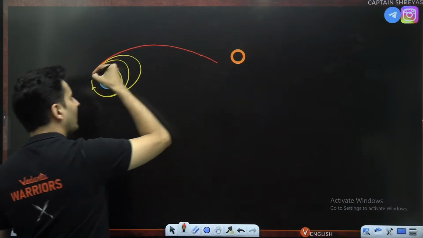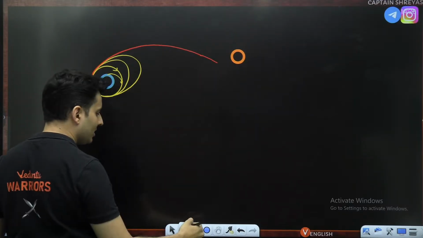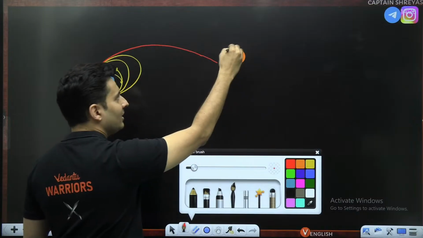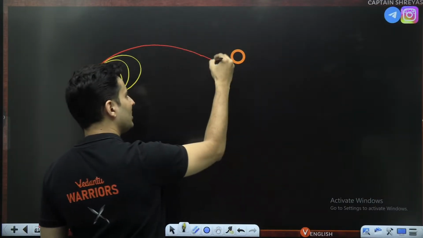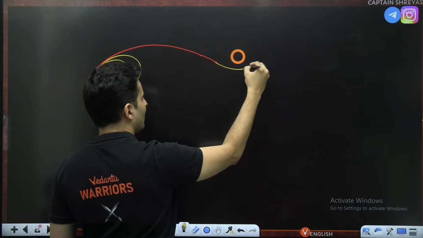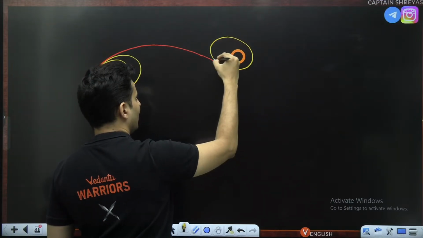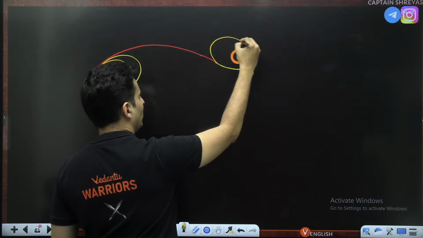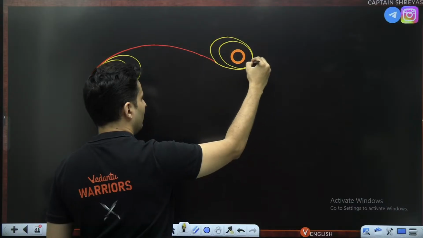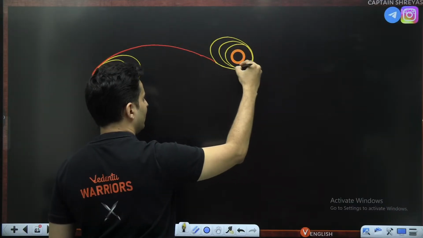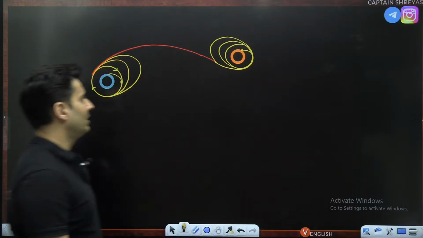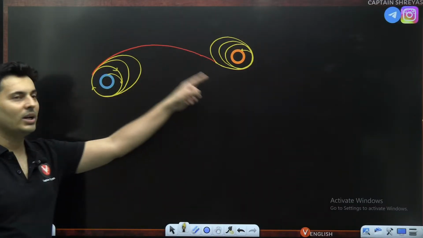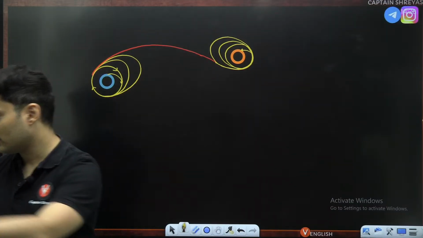comes here, exactly the timing should match, and then it enters the gravitational field of the Mars, and now they use reverse thrust boosters to slow it down and then again slow it down, and before going into circular orbit, and then finally it reaches the surface of the Mars slowly. So this is how interplanetary missions occur. It's crazy.